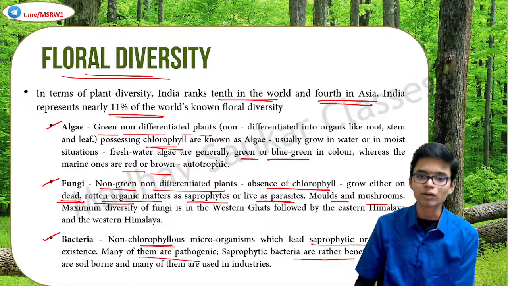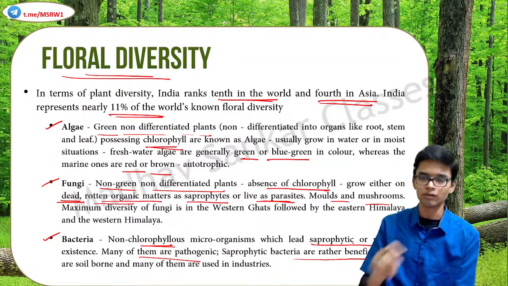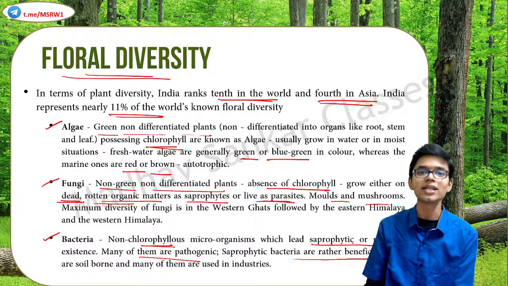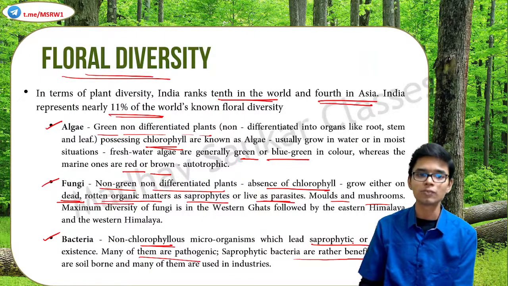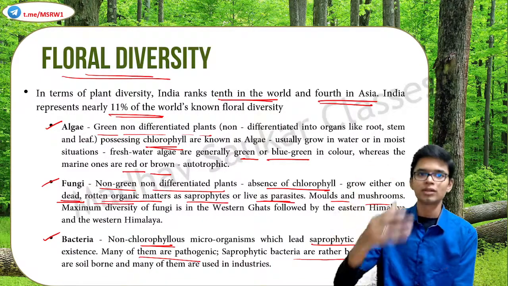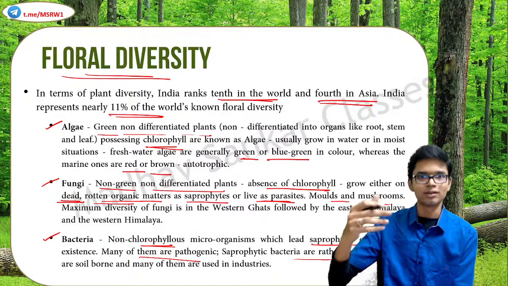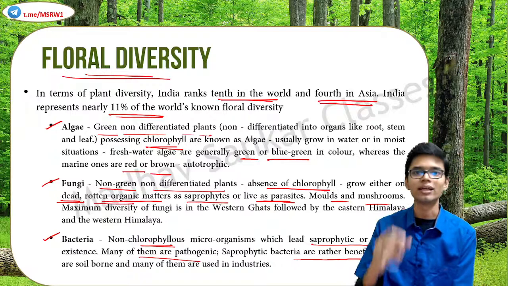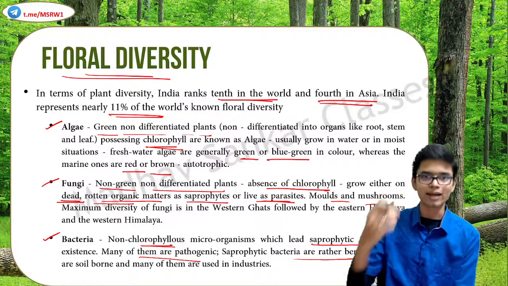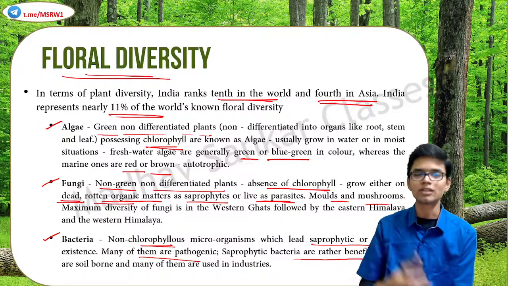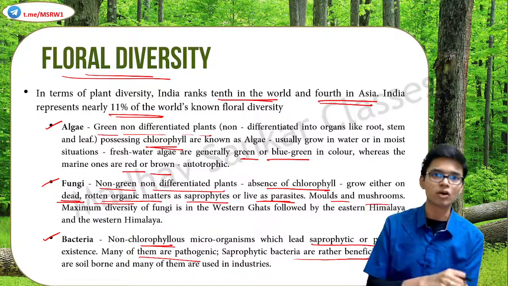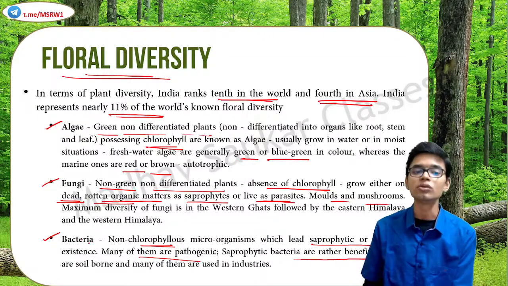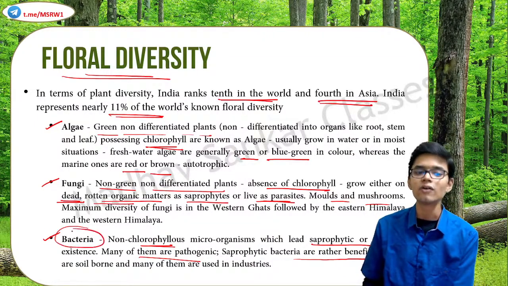Saprophytic bacteria are rather beneficial because they enhance the nutrient cycles by decomposing the dead and decayed, and leaching the nutrients back into the soil. Some of these bacteria help in fixing nitrogen into the soil. So bacteria are a very useful kind of organism.